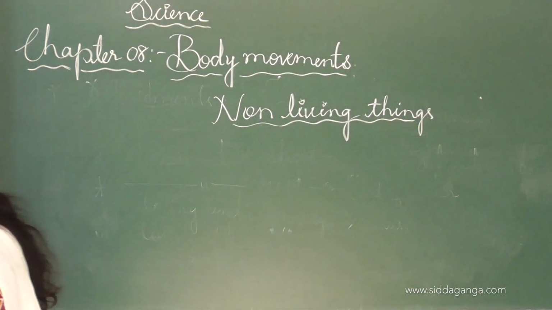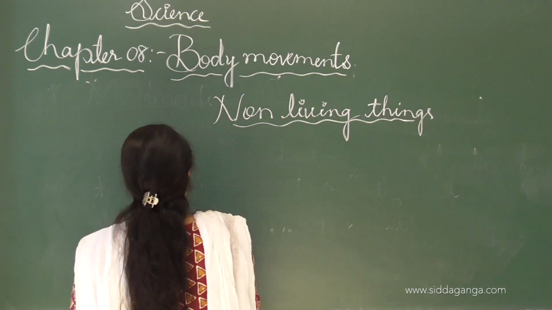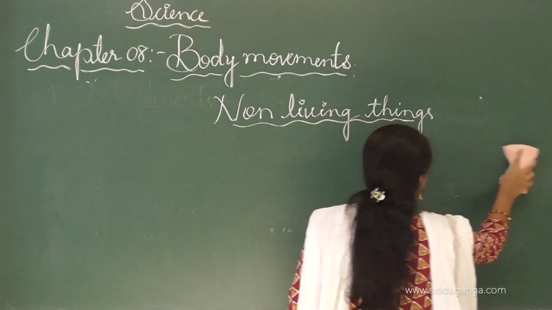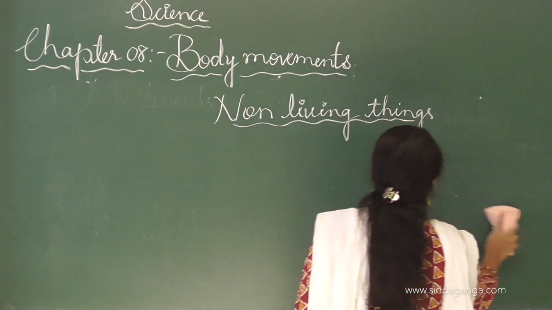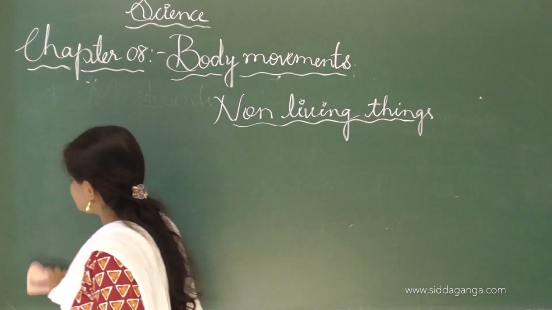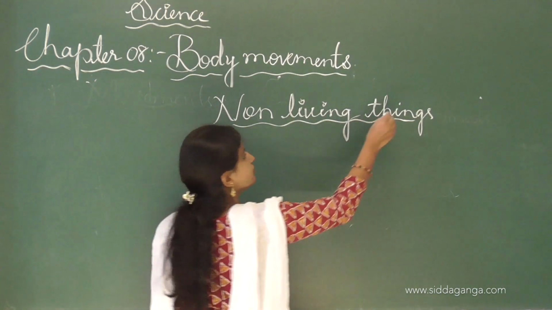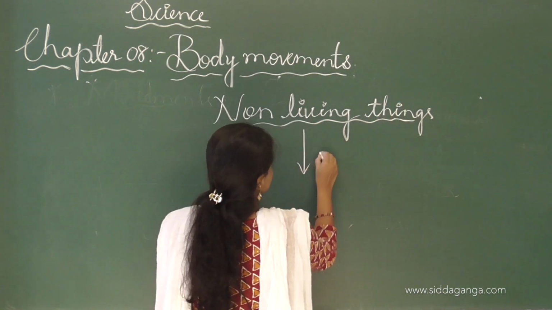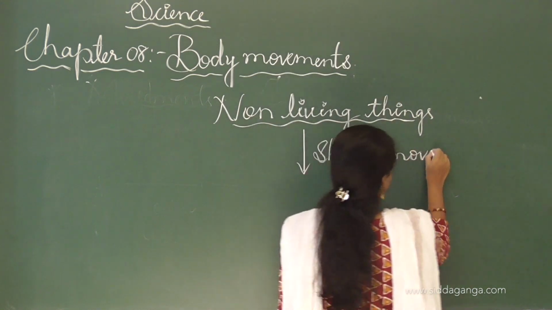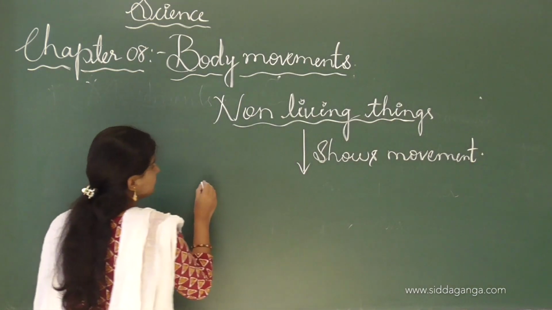See, as I told you before, living things show movement. Examples are animals and plants, and even human beings show movement. And when we consider non-living things, here also movement takes place. It also shows movement only when some external energy or force is provided.